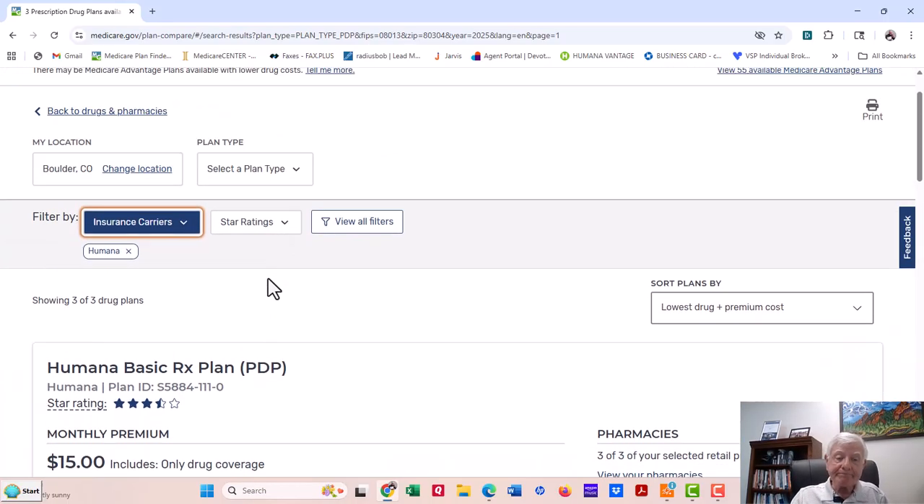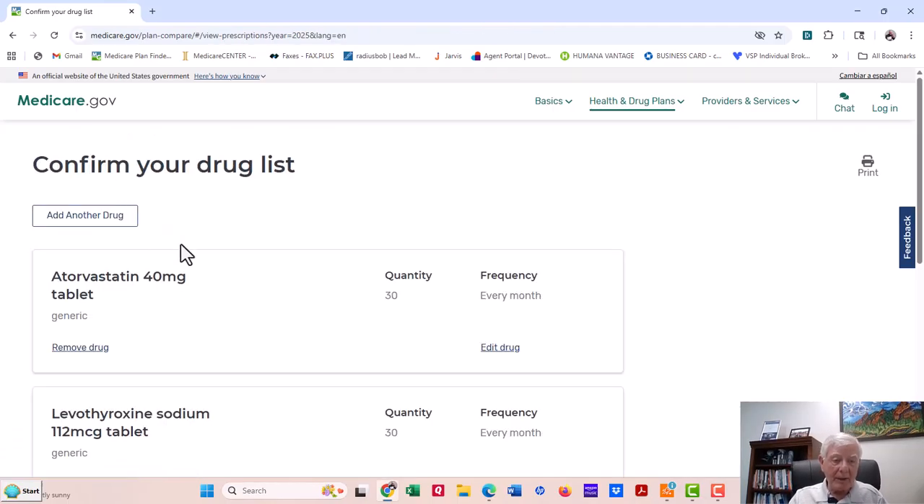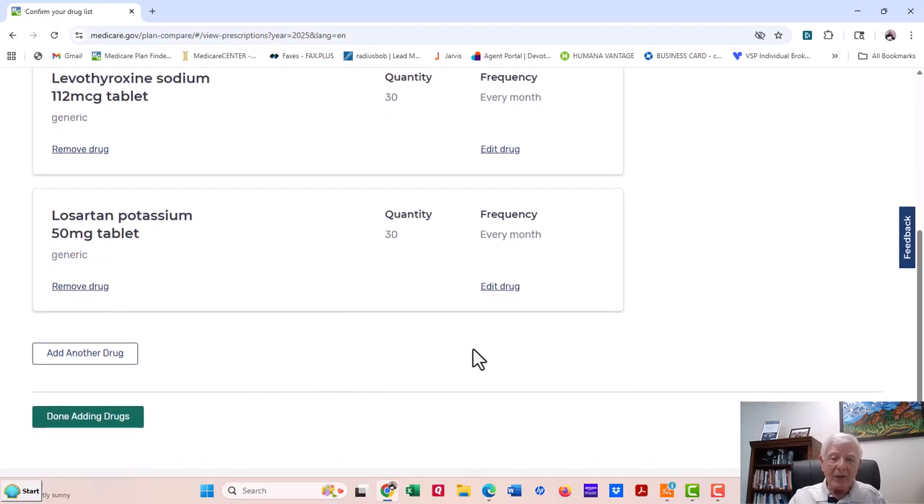So that's how you do it. That's how you look up medications. And once you have your meds in here and stored, it makes it really, really easy to see what your costs are going to be ongoing. All right, I'll leave you with that.